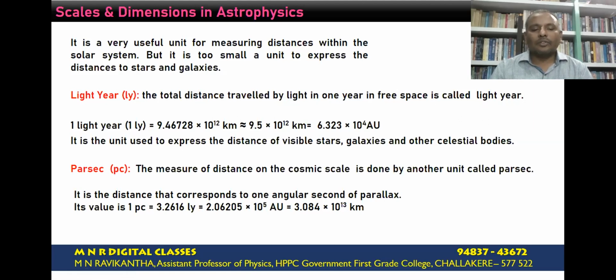This corresponds to 2.06205 into 10 to the power of 5 astronomical units. That also corresponds to 3.084 into 10 to the power of 13 kilometers. This is the conversion factor from one unit to another unit: parsec, light year, astronomical unit, and kilometer.